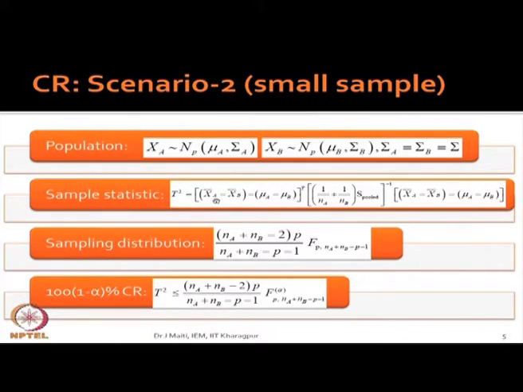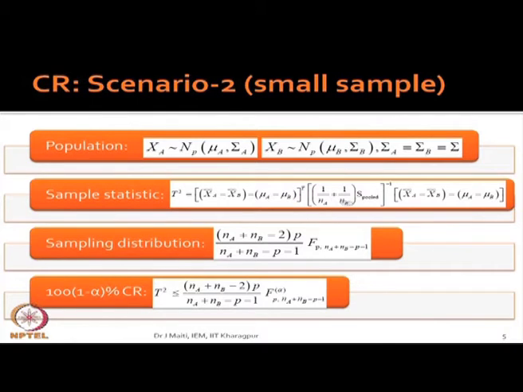So the expected value of x bar A minus x bar B will be mu A minus mu B. In the single population case, you used the formula for T square with x bar minus mu transpose. Now you are no longer using x bar, you are using the difference between two population mean vectors. So x A bar minus x B bar is analogous to x bar in the single population, that is x bar minus mean, transpose.